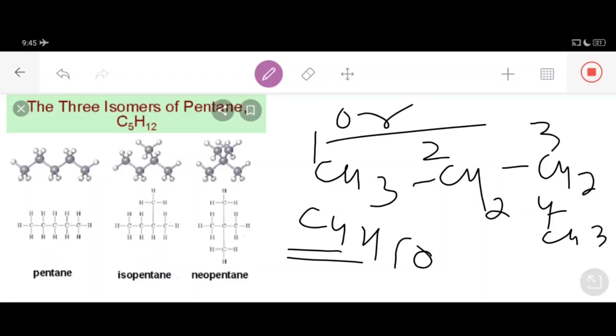Now H10: 3 plus 2 plus 2 plus 3 makes 10. This is the condensed formula of n-butane. This was the first isomer of butane, normal butane, in which all the 4 carbon atoms are joined in a continuous straight chain.